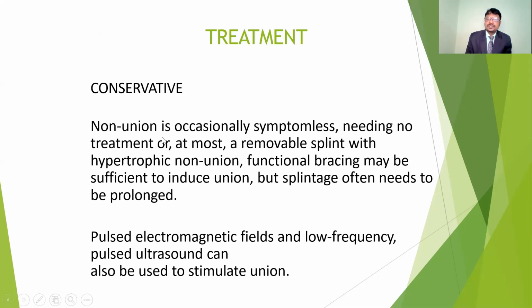So what are the treatment plans for the non-unions? In conservative management, non-union is occasionally symptomless and needs no treatment, at most a removable splint with a hypertrophic non-union. Functional bracing may be sufficient to induce the union. Sometimes if it is a POP application, first remove the POP application, or maybe we can give any functional bracing. This functional brace is going to give the stabilization as well as the micro movement at the fracture fragment. This will help to improve the blood circulation and also may chance to get the healing.